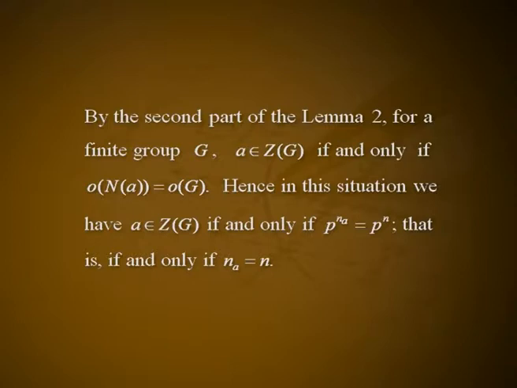Since order of G is equal to p^n, order of normalizer of A must be of the form p^(n_A), where n_A is an integer with 0 ≤ n_A ≤ n. By the second part of Lemma 2, for a finite group G, A belongs to the center of G if and only if order of normalizer of A is equal to order of G. Hence, in this situation, A belongs to the center of G if and only if p^(n_A) is equal to p^n, that is, if and only if n_A is equal to n.